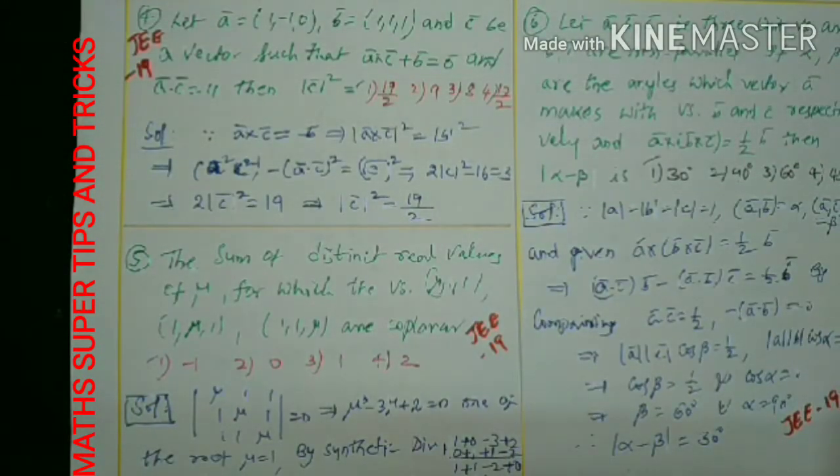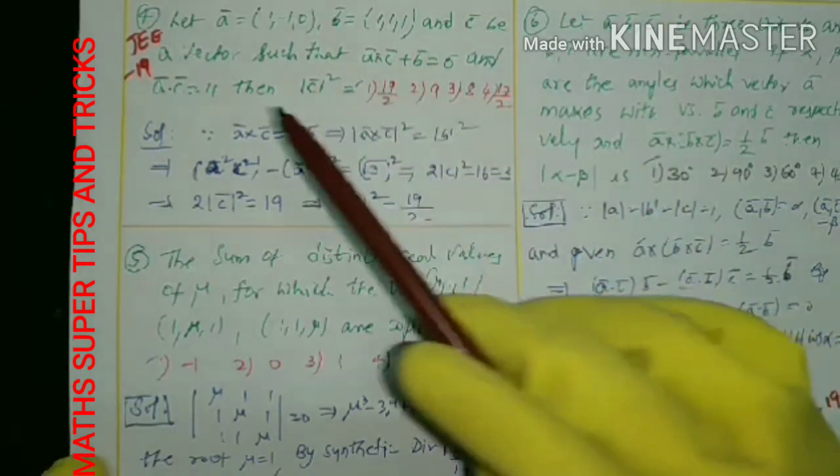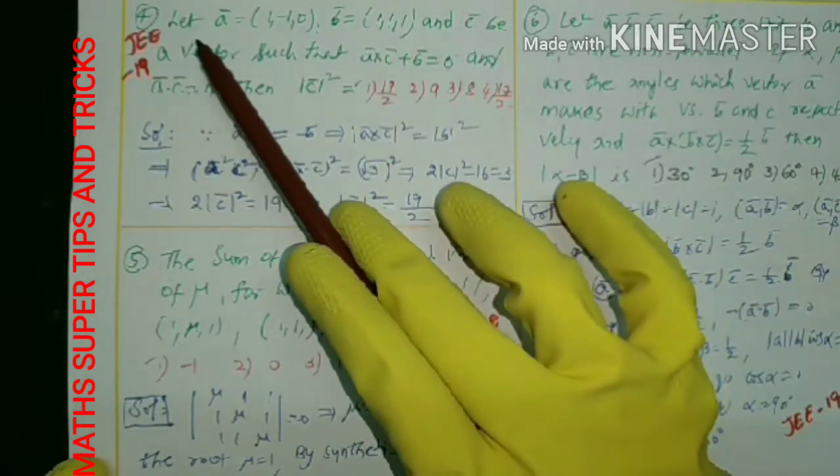Now come to the next question. Are you following or not? Simply you have to follow. You have to apply the tips and tricks, then only you can get quick solutions. So what are the different types of questions? What are the simple and easiest tips and tricks I'm explaining to you? I think you are following easily. Okay, now next question.